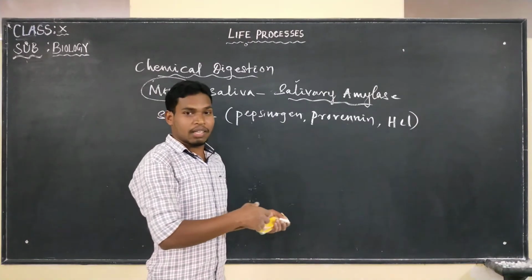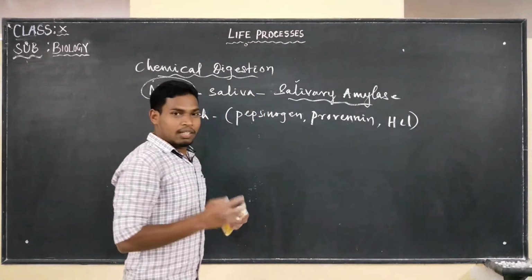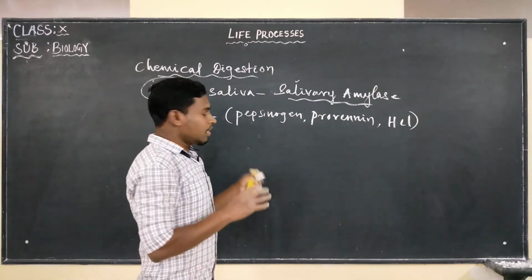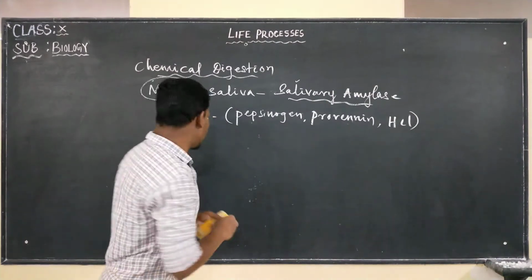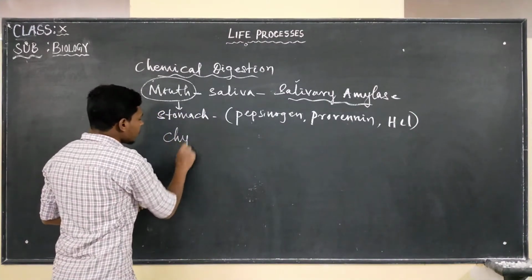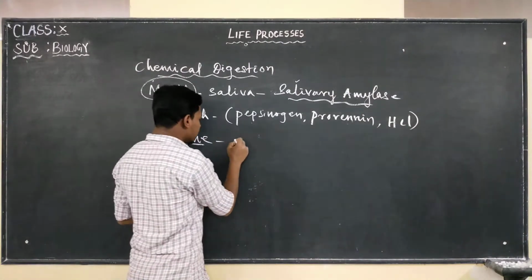And from the stomach it is going to go to the duodenum. That means in duodenum what happens? The chyme. Why am I saying chyme? Chyme is semi-digested food.